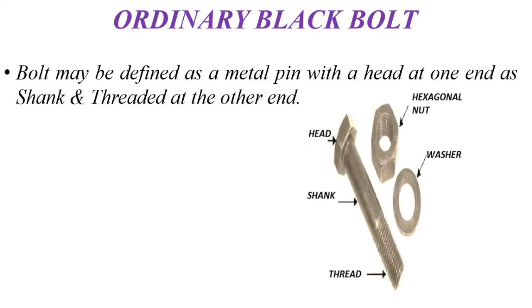So this is one type of ordinary black bolt in which hexagonal head is given to us, shank area which is totally plain area, and threaded part which is having some threading, hexagonal nut with the thread which is connected to the bolt, and washer is used for the non-friction grip element.